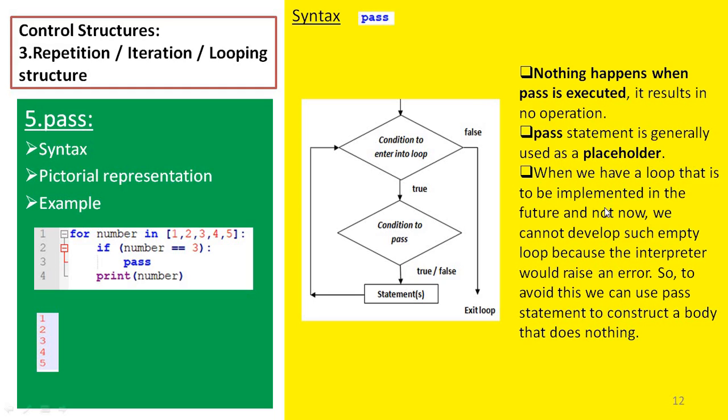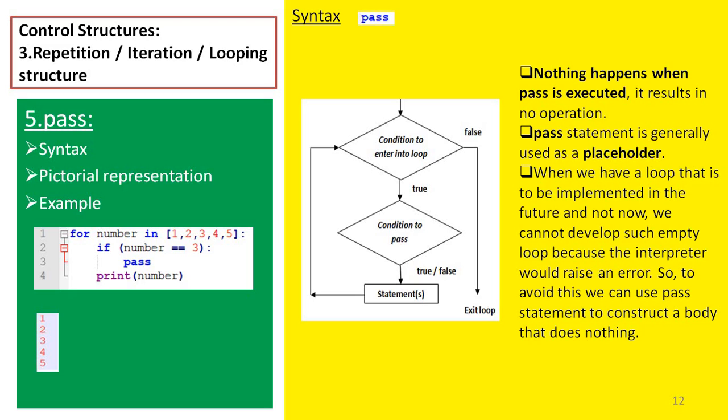It is used as a placeholder. That means we want to have a loop, but we don't want to implement the loop at present; we are going to implement it in future, but we want to have it now.